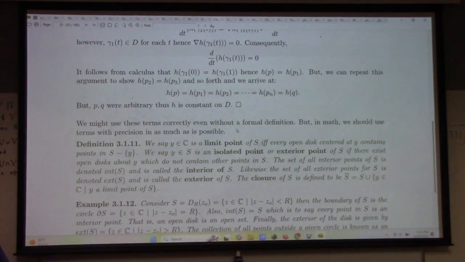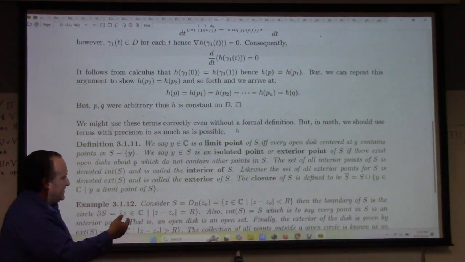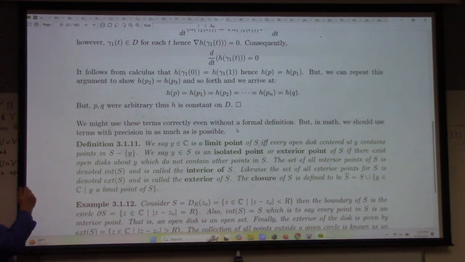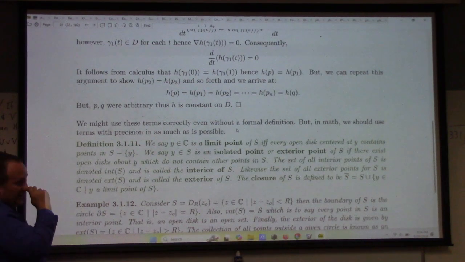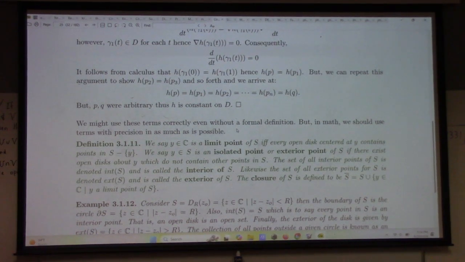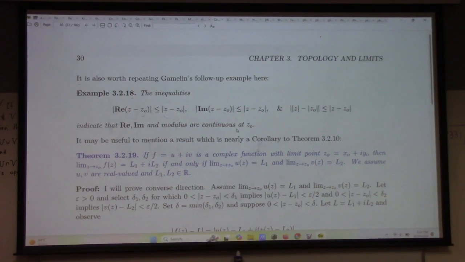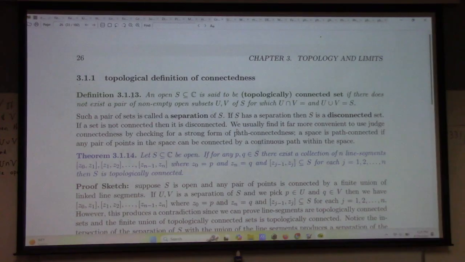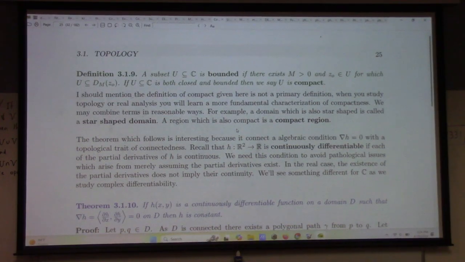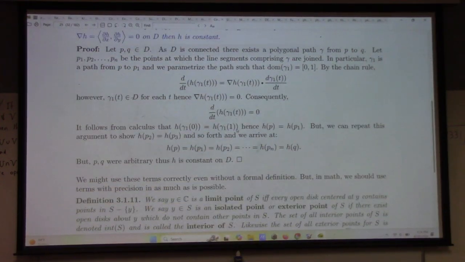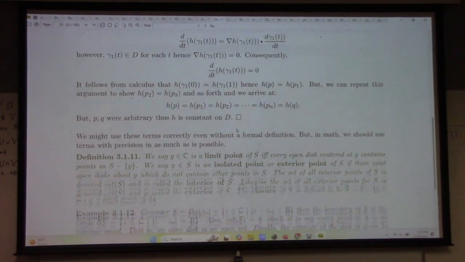The closure of S is defined to be S union with all its limit points. So this is the closure of S. If you take the closure of the open disk, you get the closed disk, for example.